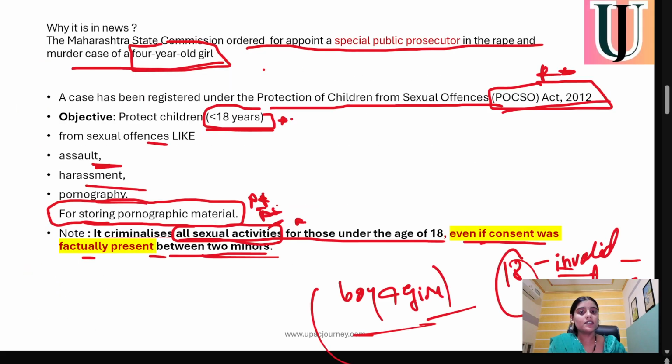So this was the whole context of how POCSO came into existence. If a victim is a minor, the case will be registered according to the POCSO Act. The POCSO Act generally deals with minor cases, meaning those less than 18 years.